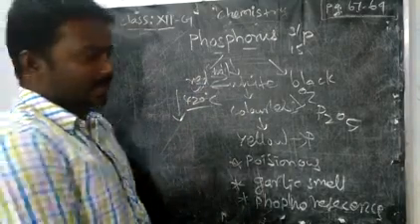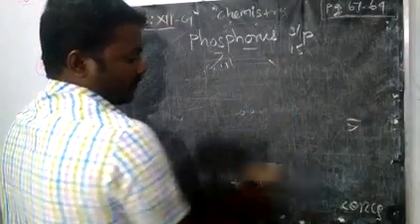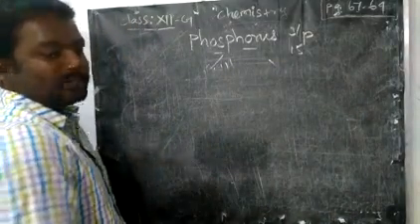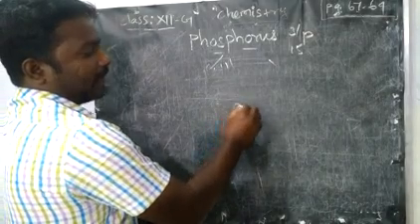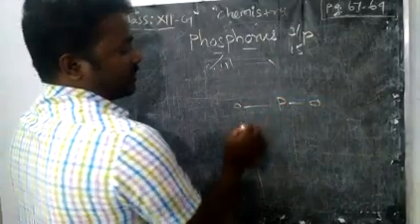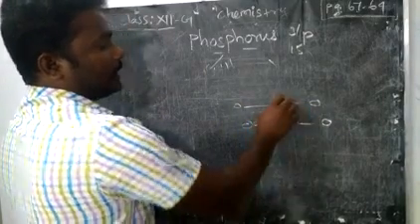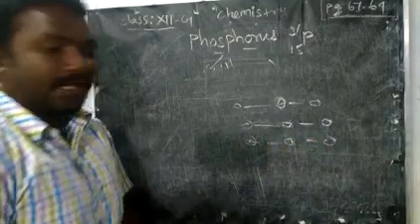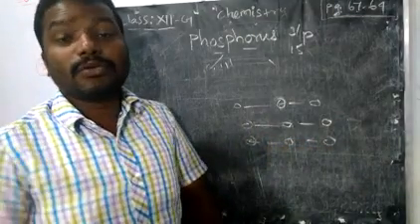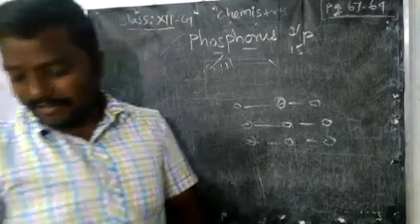Then phosphorus has a layer structure. Like carbon forms graphite layers, it can form a layer structure. All are phosphorus, not oxygen. I am indicating the atoms like a layer. And also they are semiconductors, not good conductors of current.